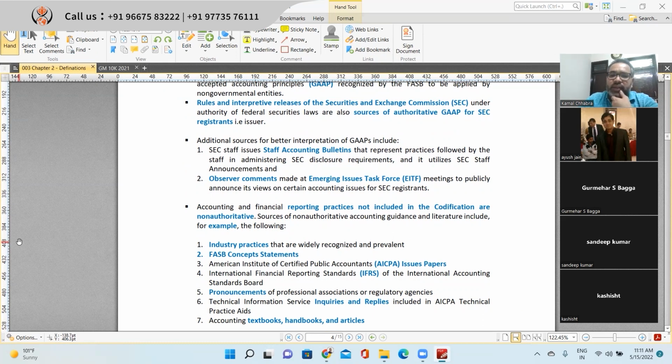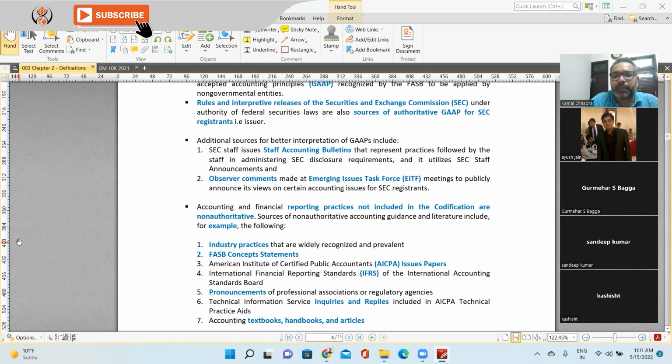That is called Staff Accounting Bulletin. Every month they release Staff Accounting Bulletins, which give more interpretation of the respective accounting matter from the SEC's standpoint, right? But these are just bulletins, not the codification. So for an accounting matter, if you do not have any clear guidance in the accounting standard codification, then you can go to these bulletins.